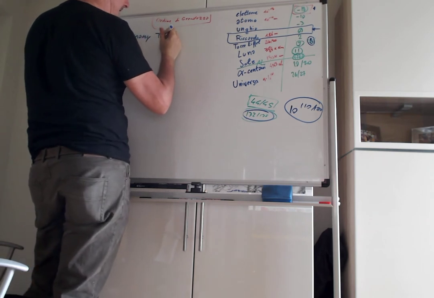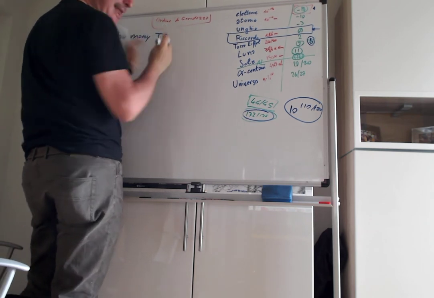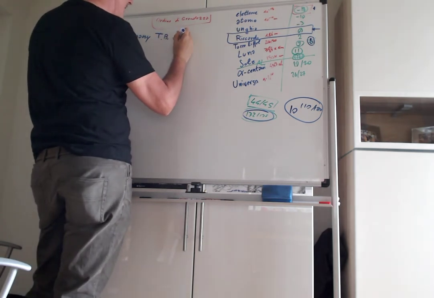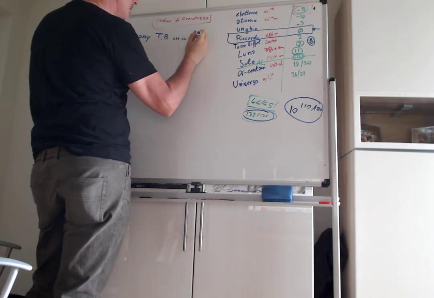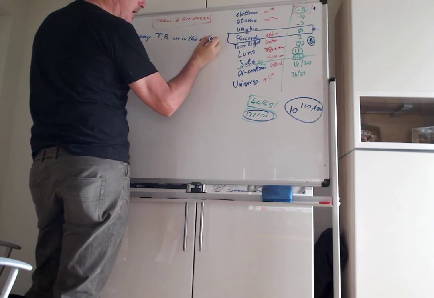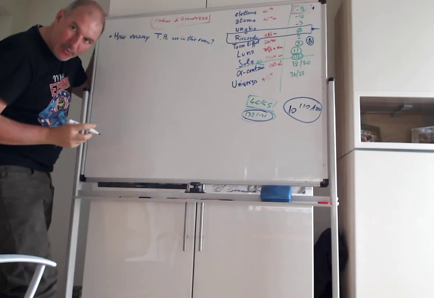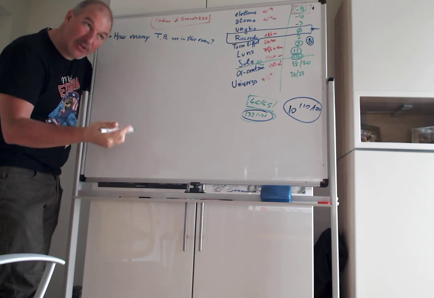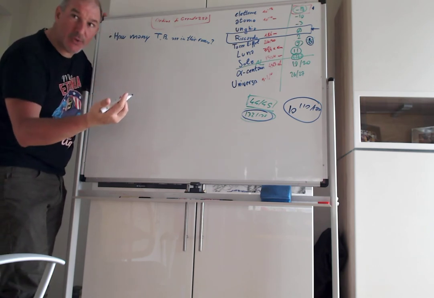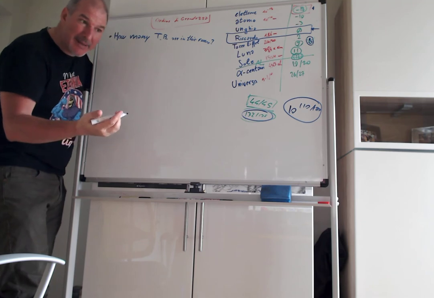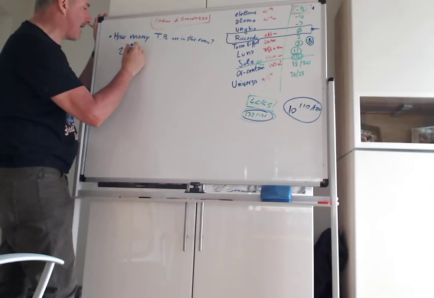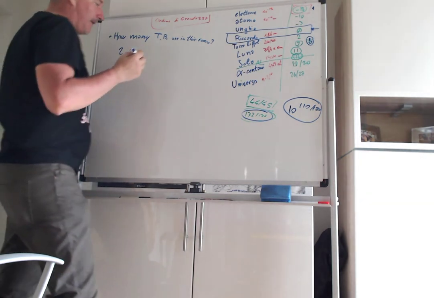So I think, how many tennis balls, the yellow ones of Roger Federer, okay, tennis balls are in this room? So the first thing you tell me, oh, Riccardo, but I'm not in your room, I don't know. And that's the beauty of it, because when they ask you this thing, without COVID, you would probably be in a room and you're like, but I don't know this room, I don't have a meter. Yeah, but you can roughly say, oh, I don't know, this room, for example, is 2 meters times 3 times 4. It's really small, okay?